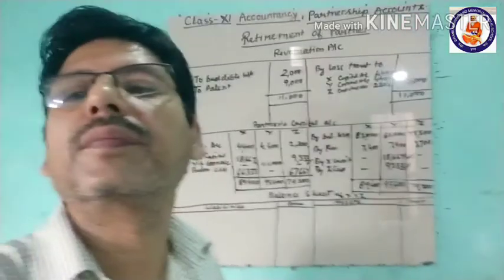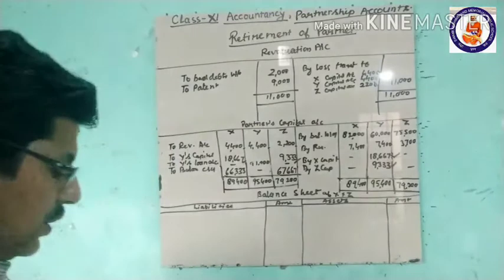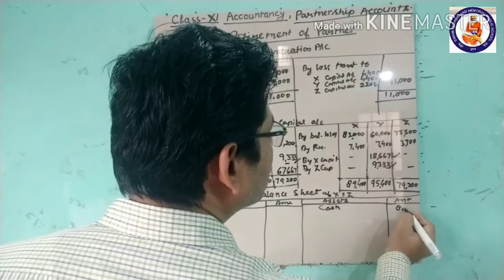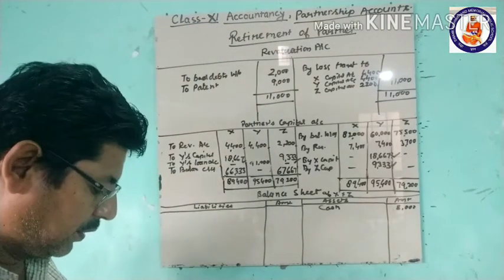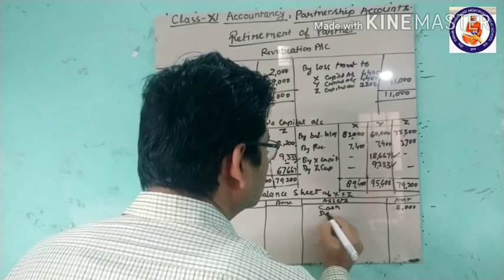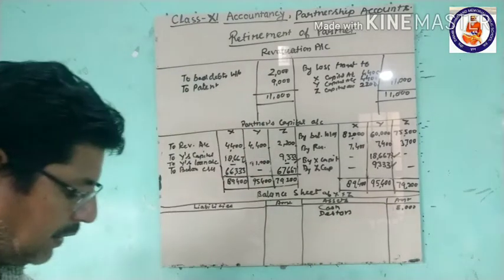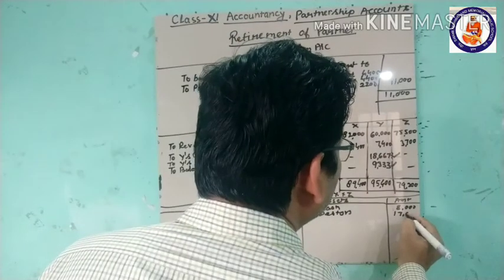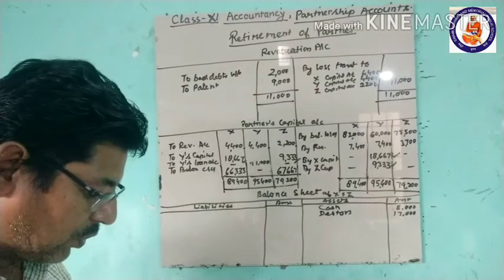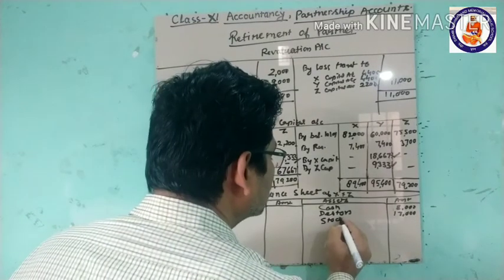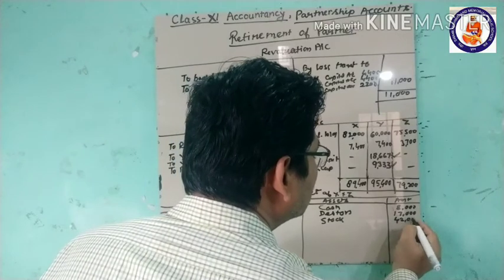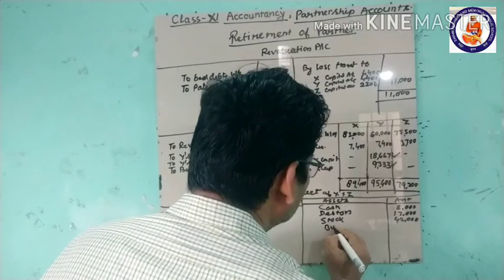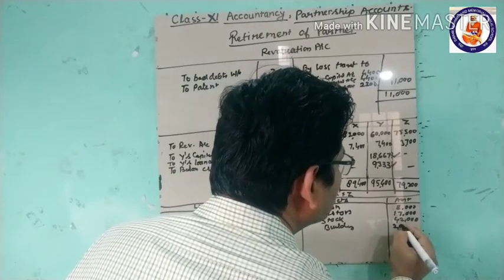Okay. Now we'll prepare the balance sheet from this information. Here cash is 8,000, so cash will be shown as 8,000. Then debtors in the old balance sheet were 19,000, but there were bad debts of 2,000, so 17,000 debtors are there now. Then stock is 42,000. There was no change in stock. Then building 2,07,000.